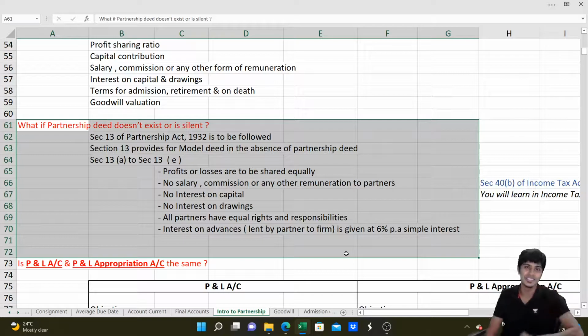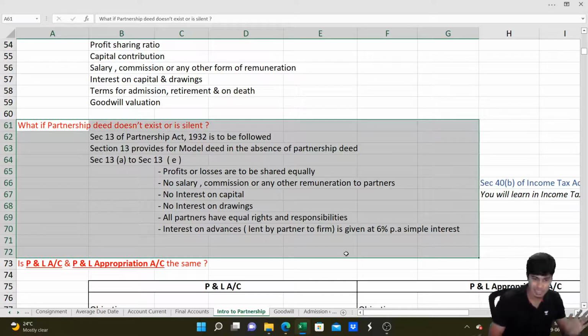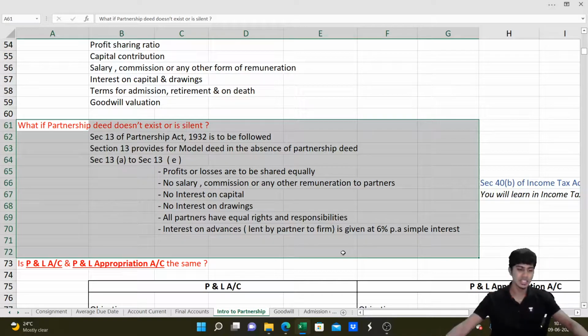no partner will get any salary or remuneration, whether they are active or passive. Done. No interest on capital, no interest on drawings. If a partner has contributed any advance to the firm over and above his capital, then he can claim interest at 6%, simple interest. That's it. He can't claim 7, he can't claim 5. Do you get this? So this is the model deed which is given under Section 13 of the Partnership Act 1932. I hope you all understood this.